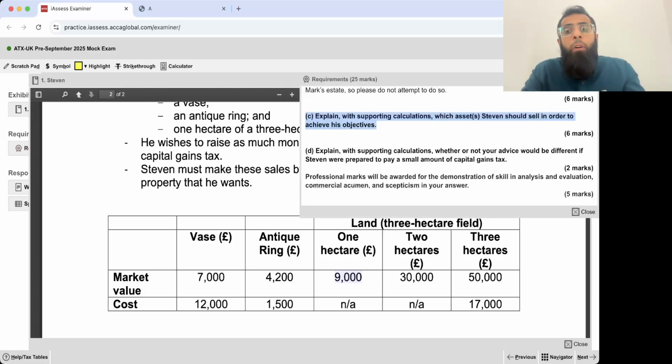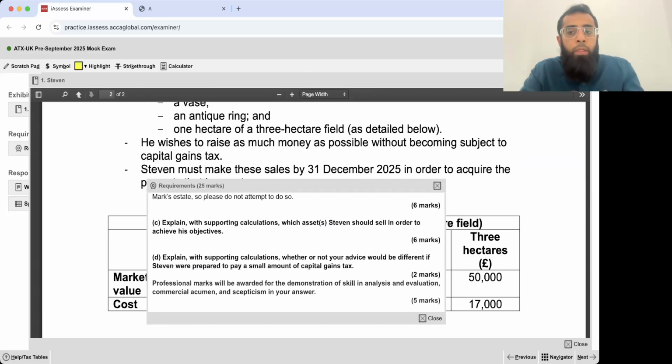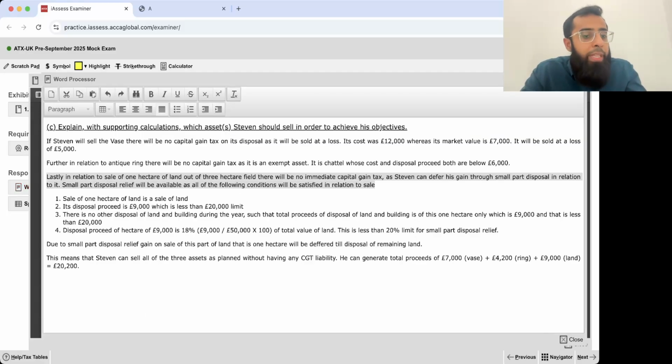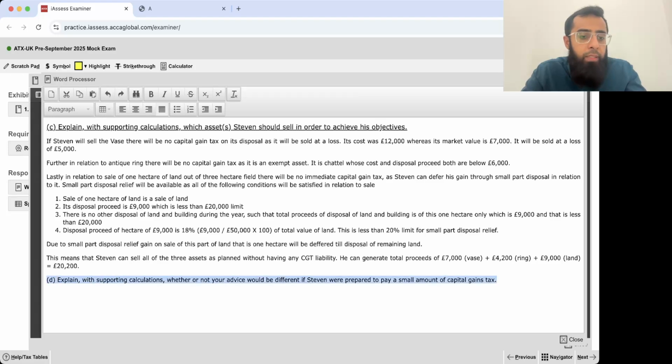Now, lastly, only a 2 marks requirement. Explain with supporting calculation whether or not your advice would be different if Stephen were prepared to pay a small amount of capital gains tax. Earlier Stephen was saying that he doesn't want to pay any tax. Now he is willing to pay a small amount of tax. So, will there be any change in the advice? Let's think about it.